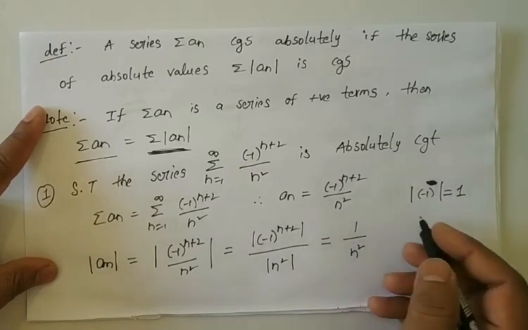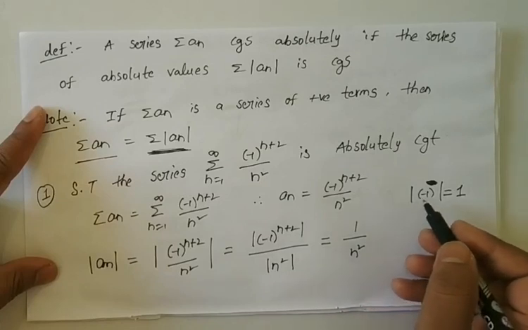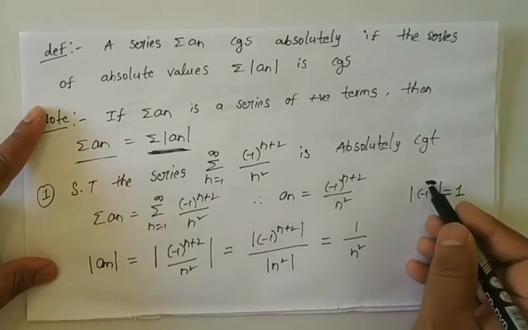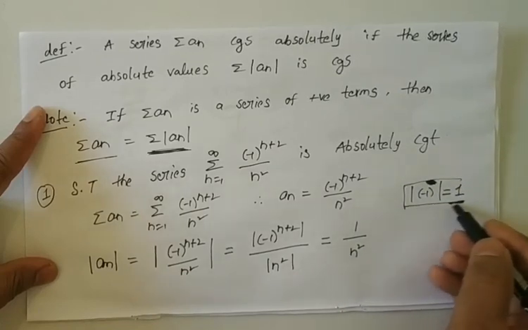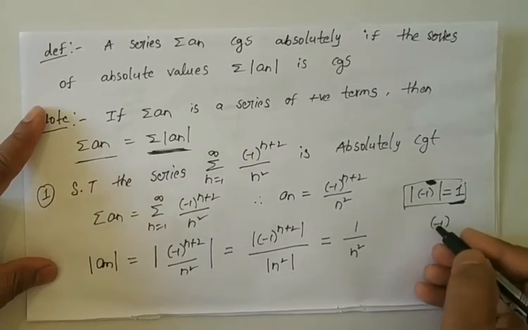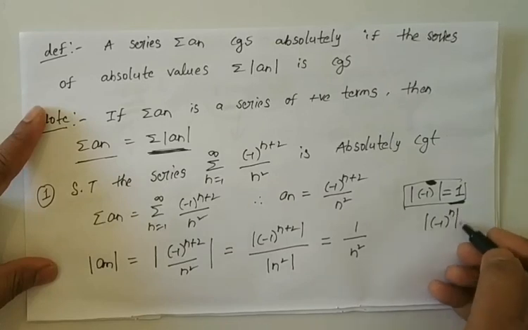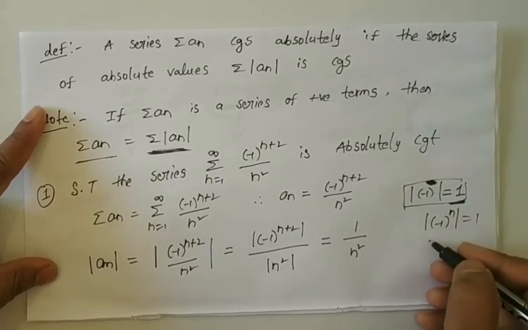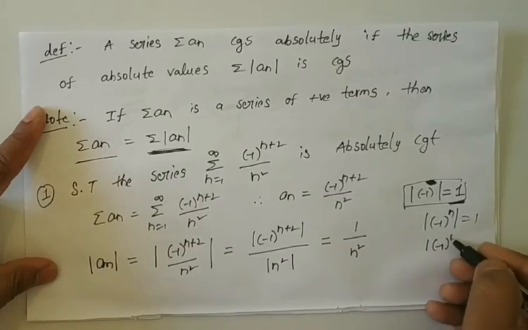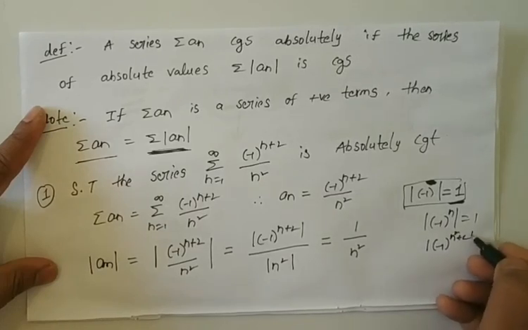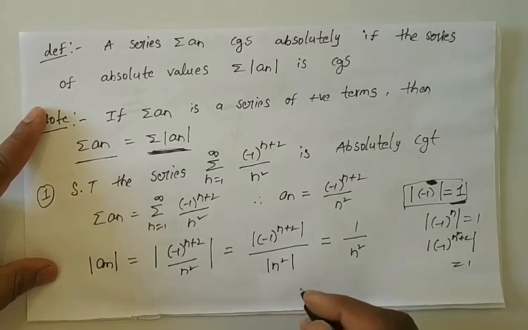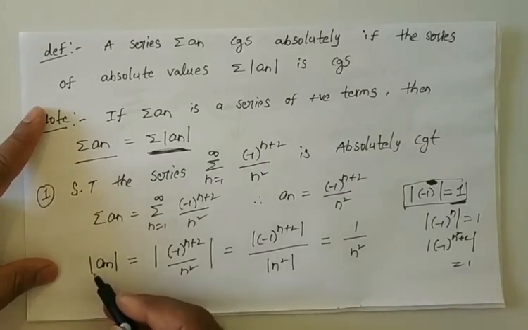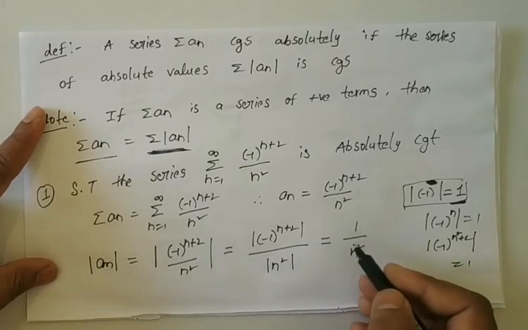So modulus of minus 1 whole power something is always 1. For example, modulus of minus 1 whole power n is always 1. Similarly, modulus of minus 1 whole power n square plus 2 is always 1. So here modulus of an is nothing but 1 by n square.